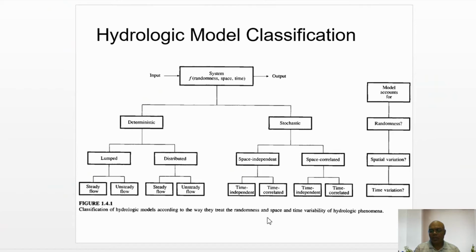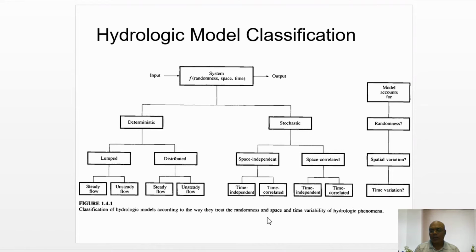Suppose it is a deterministic model, like modeling pipe flow or open channel flow. This is a kind of deterministic model, because for a given input we always get the same output.